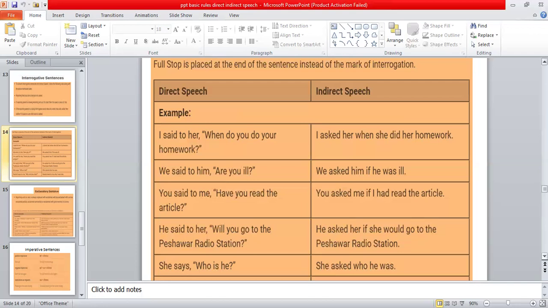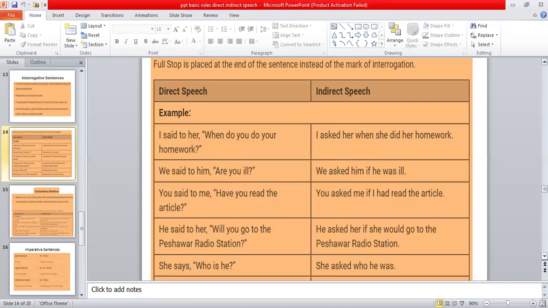You is again second person pronoun. So it will be changed according to the object, which is her over here. So instead of you, we are going to write she over here. So the sentence will be, he asked her if she would go to Peshawar radio station. Will be changed into would.